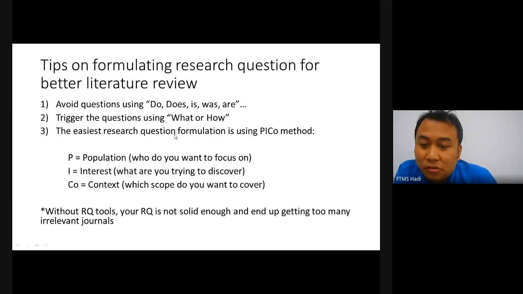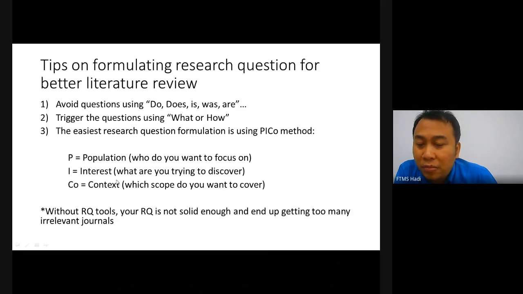All right, the easiest research question formulation is by using the PICO method. P stands for population. Who do you want to focus on? And then I, interest. What are you trying to discover? And then CO, context. Which scope do you want to cover?